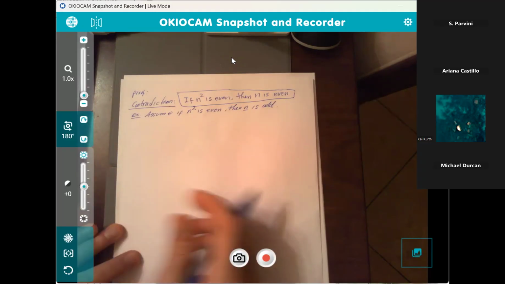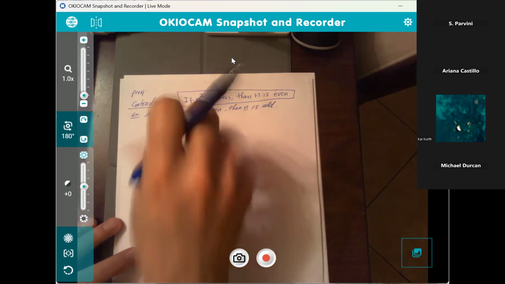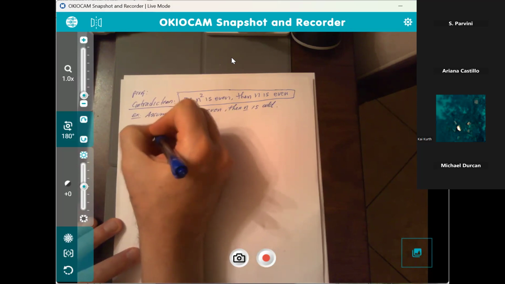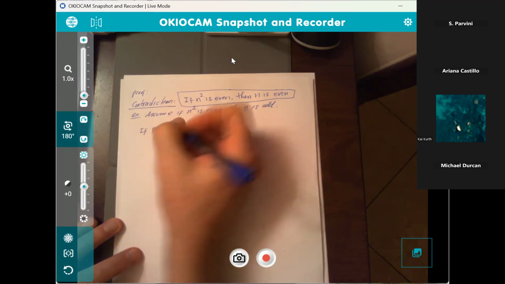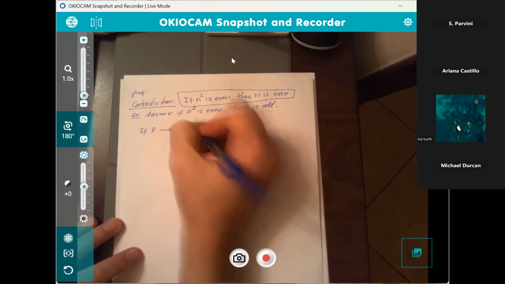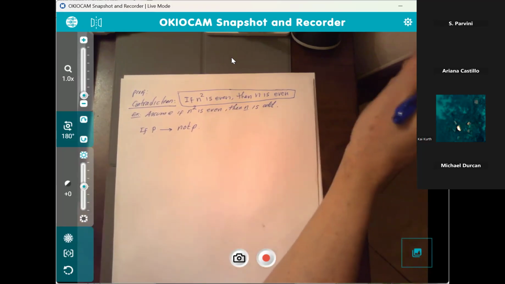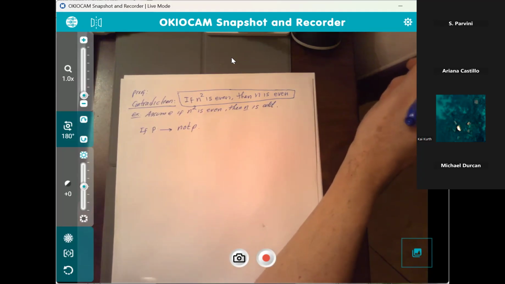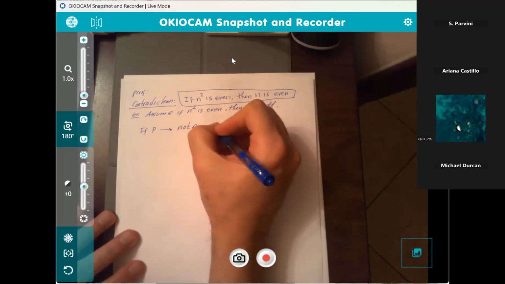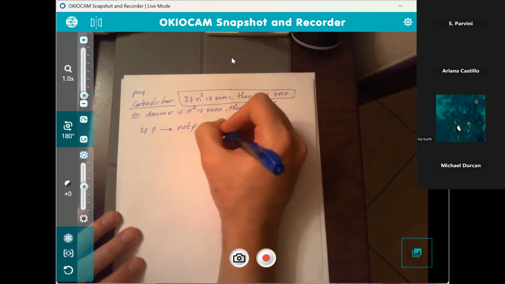Now, based on proof by contradiction, what we need to do is this. This is how the proof by contradiction goes. We say if statement P is correct, then we arrive at not P, that P is not correct. In other words, we arrive at a contradiction. So here's how we're going to do this. Let's say n squared is even. How are we going to do this? I'm going to say, suppose n squared is odd.